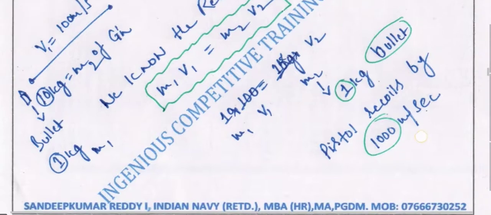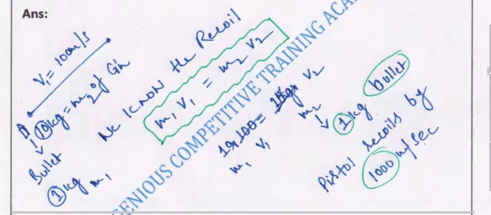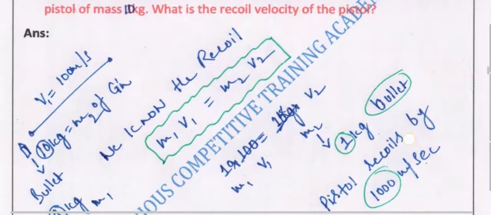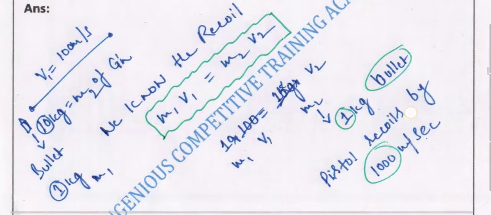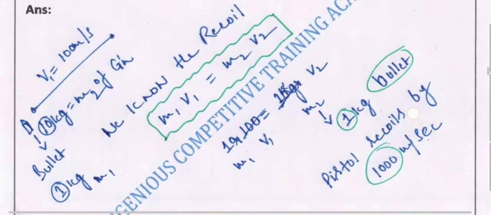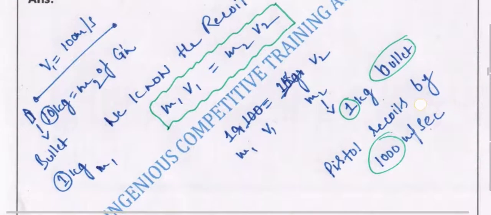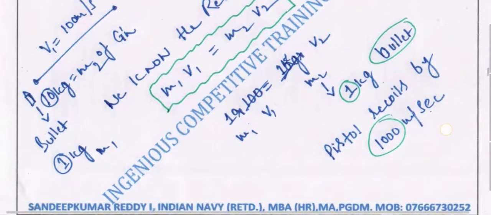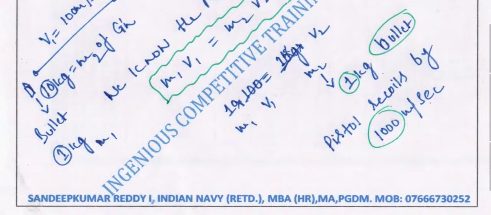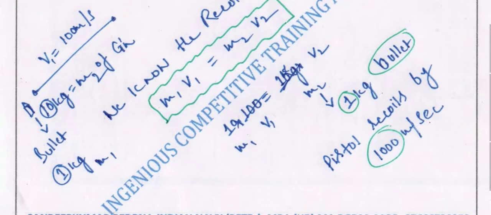We knew that here v1 is the initial velocity of the bullet, that is 100 meters per second, but the recoil velocity of the gun has to be identified, so v2 has to be identified. So you can directly figure it out, you will get the answer as usual. So you will get 1000 meters per second. This is what exactly the pistol recoils, for the 1 kg bullet. So you will get whatever you want.